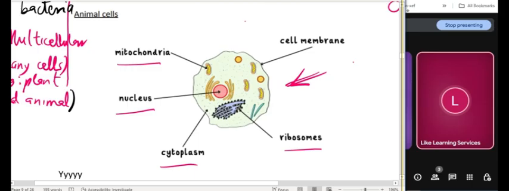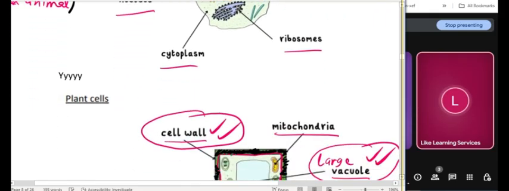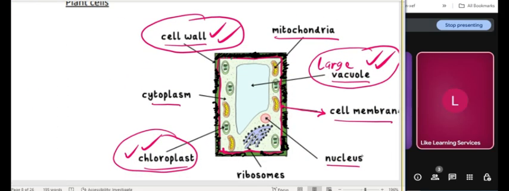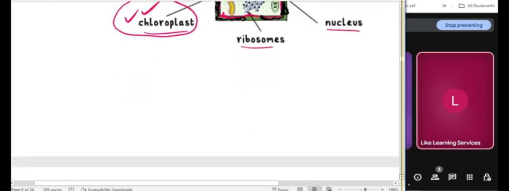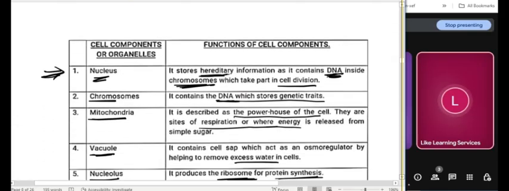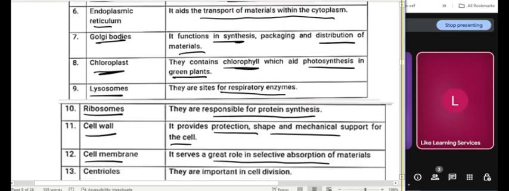Cell membrane determines what goes in or what comes out of the cell because it's a boundary. Apart from the cell wall that also covers the cell membrane, the cell wall, I've told you, helps to provide extra mechanical support to the plant. That's why the plant is strong. You can't easily bend the plant, but you can even bend an animal.